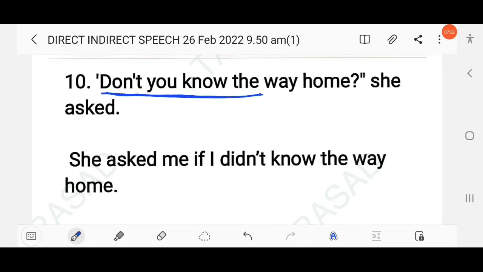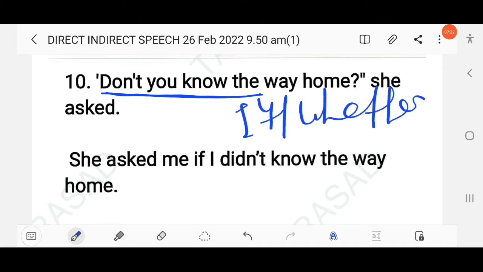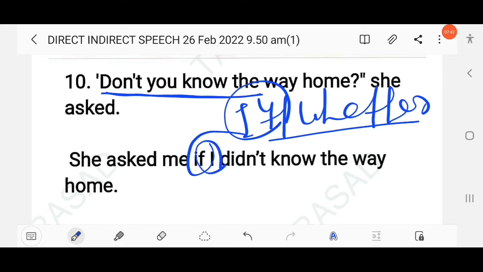Then next question here: don't you know the way home? She asked. This is a negative interrogative, right? As in interrogative we have to follow the structure of if or whether. So similarly this structure will be followed here. She asked me if, right? Here "don't you" means me, so here you have to use I: if I. And the tense in the reported clause is simple present, "don't" will change into simple past. She asked me if I didn't know the way home, right?